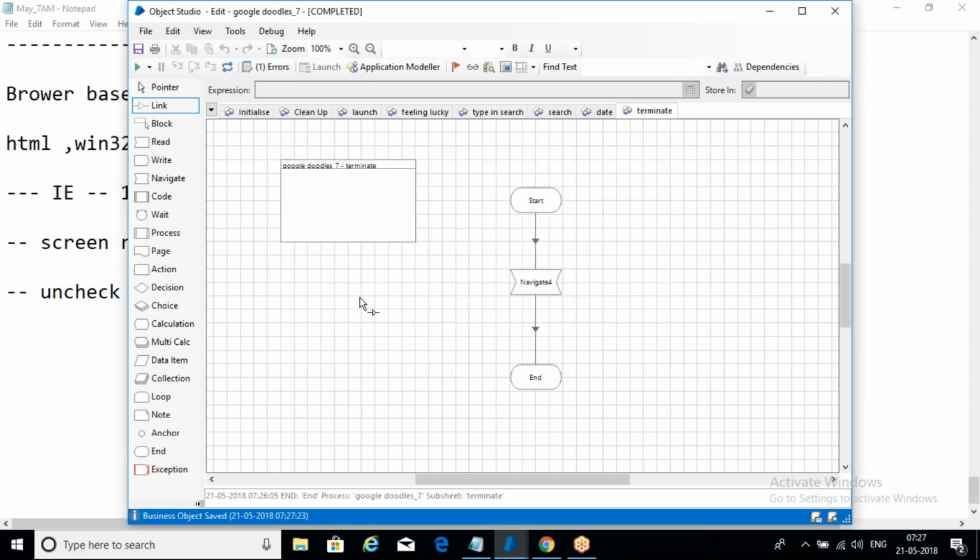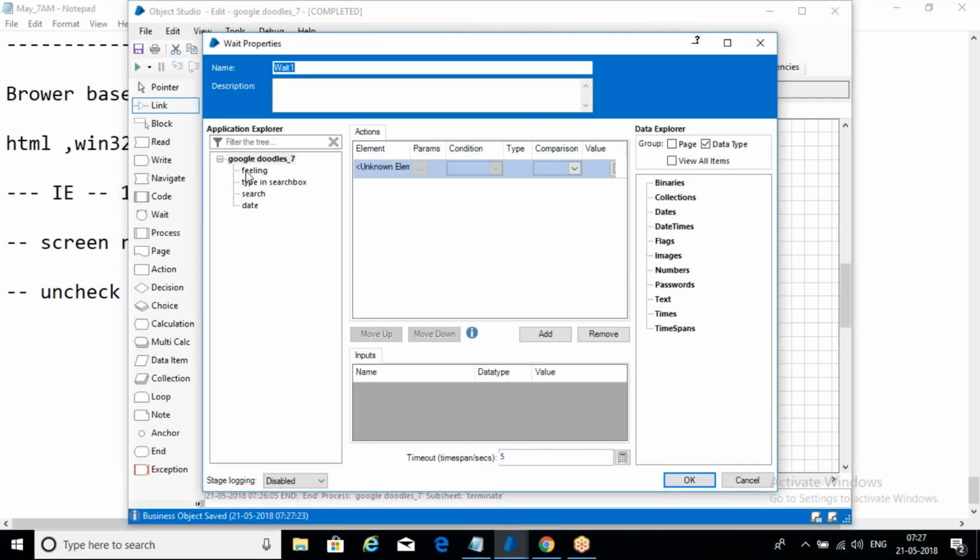Okay, so by default, we need to remember one thing. After launch, we must use the wait option. It's mandatory, right? So use the wait option now. In this wait, we can use dynamic wait. Feeling lucky. What is the next element? Feeling lucky, right?